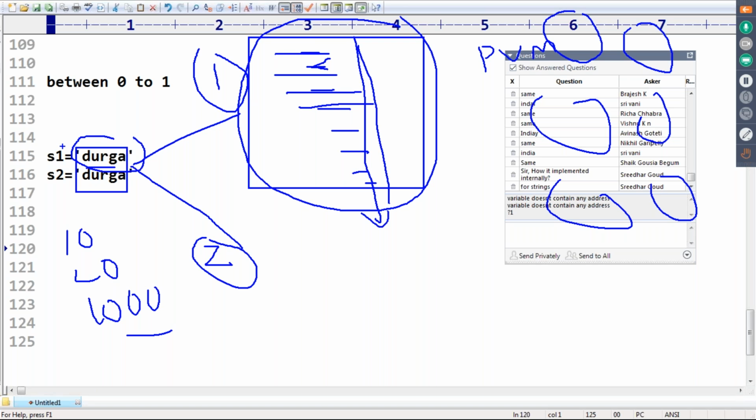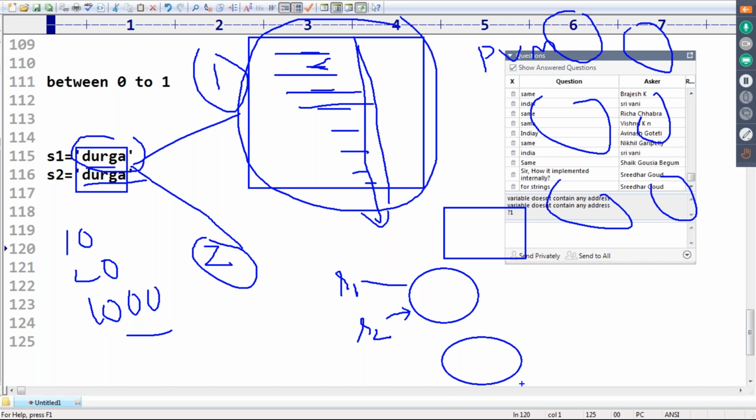What will happen here? The first object got created. Now, whenever an object with the same content is required, my Python virtual machine is going to search whether it is really there or not. If it is already there, use the same object only. If it is not there, then only create a new object. These two styles, some style Python people followed.